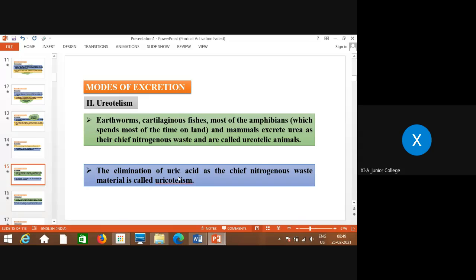Now the third type of mode of excretion is uricotelism, where elimination is in the form of uric acid.